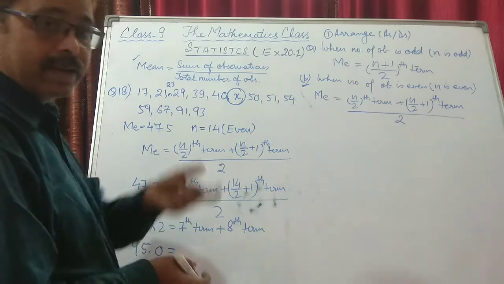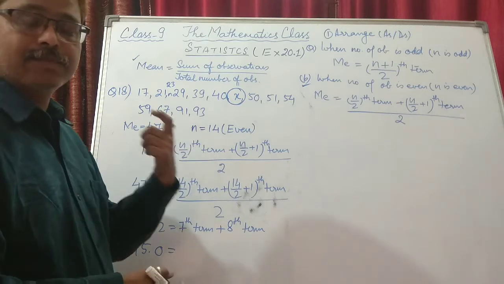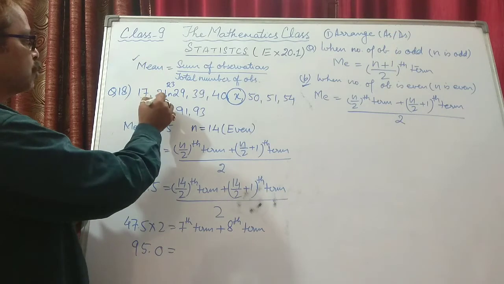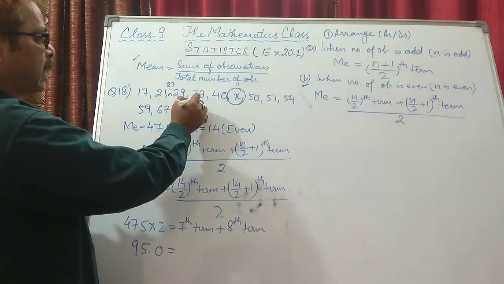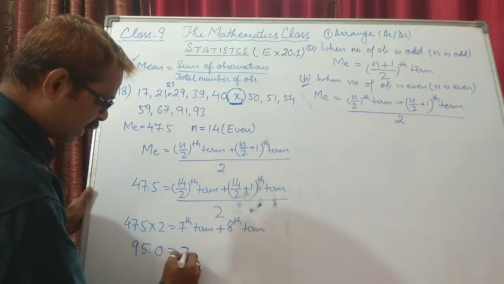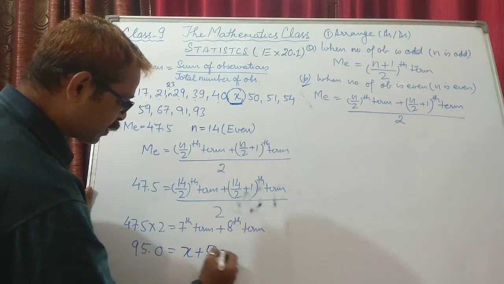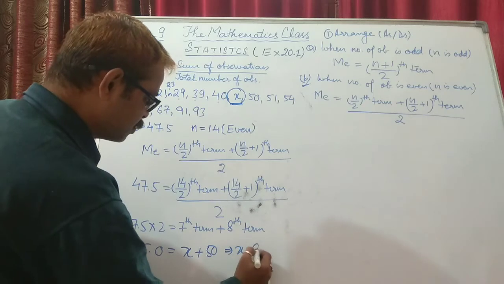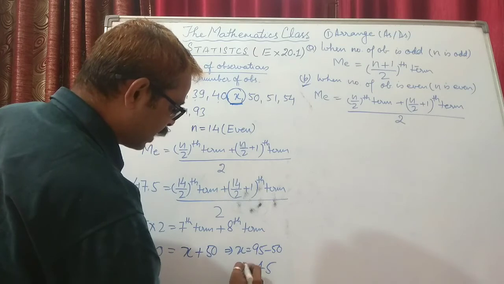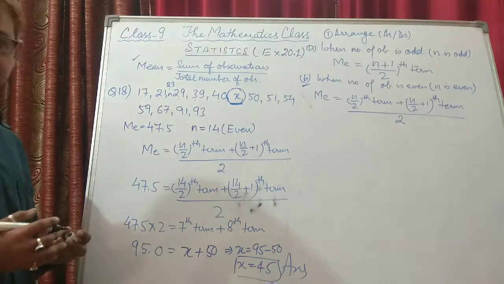Where will we find the seventh term? In the arranged data, and the data is already arranged. They say that the data given to us is already arranged. So we'll just count the seventh term. 1, 2, 3, 4, 5, 6, 7. You can see the seventh term is coming as x plus the eighth term is 50. So simply you can make out that x is equal to 95 minus 50, that comes out to be 45. So the value of x is 45, that is the final value.